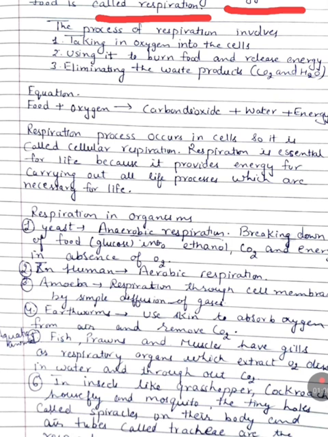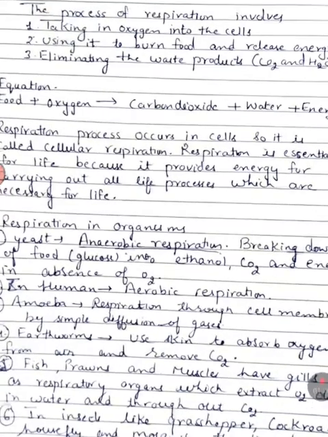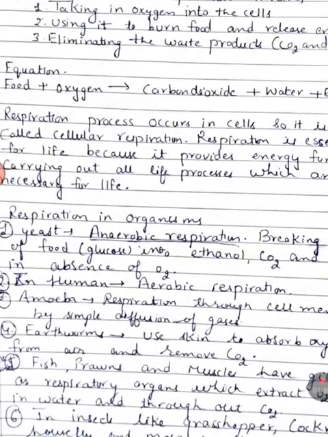Every living organism takes food to get energy, and this energy is used in metabolic activities and various activities of the body, right? So the process of respiration involves the breakdown of food. How will the breakdown of food occur? Food will be broken down in presence of oxygen is the first way.